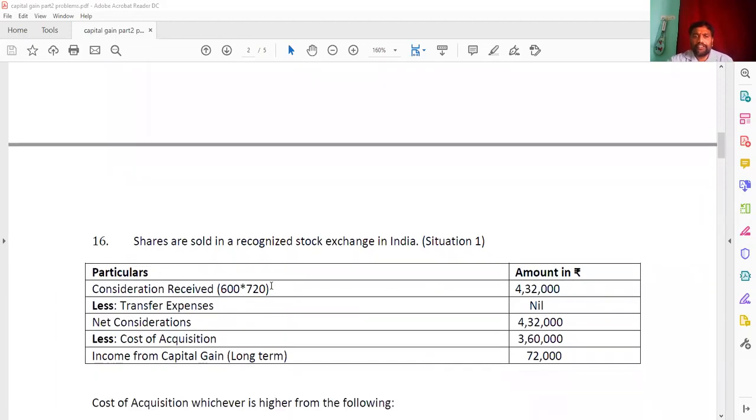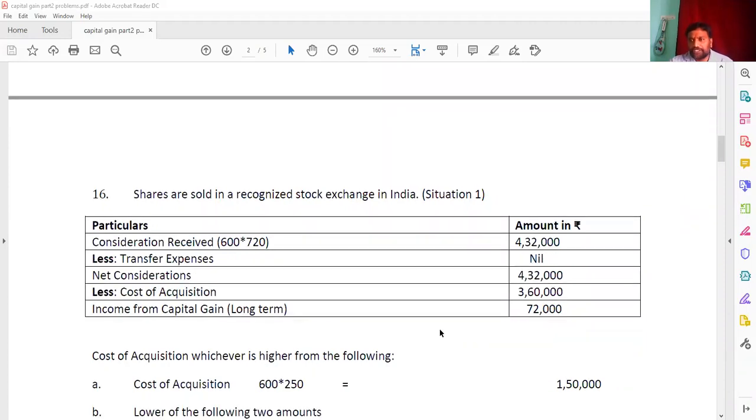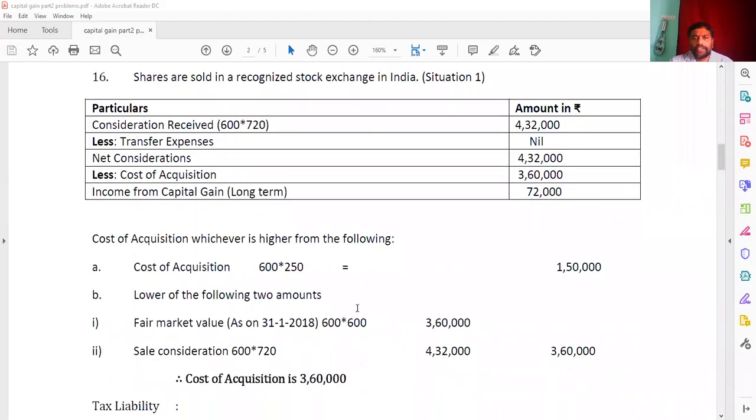So here the consideration received, 600 shares at the rate of 720 in situation 1, we got 4,32,000. The transfer expense becomes nil because it is not given in the question. So the net consideration here is 4,32,000, and to find the cost of acquisition we are going to do it in two steps, based on what we learned before.